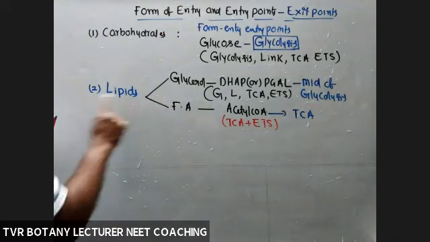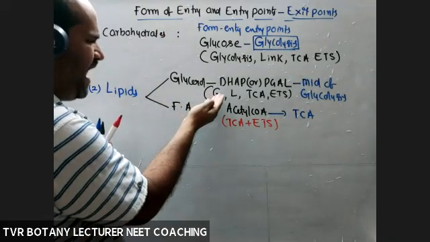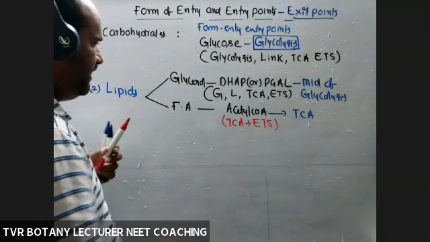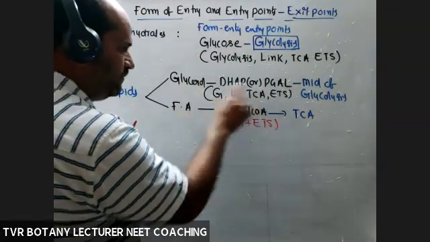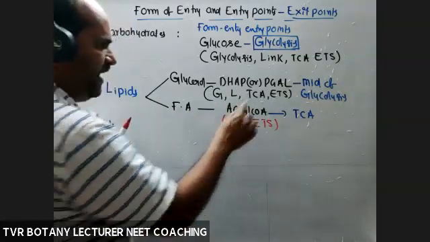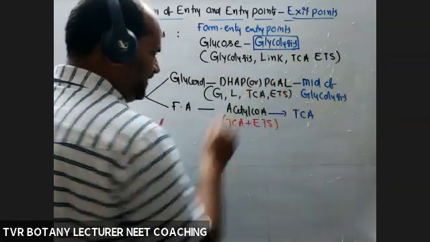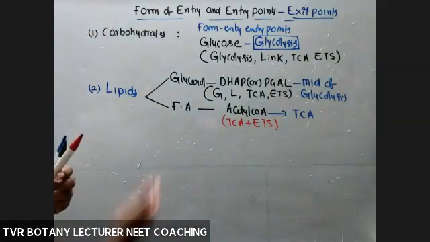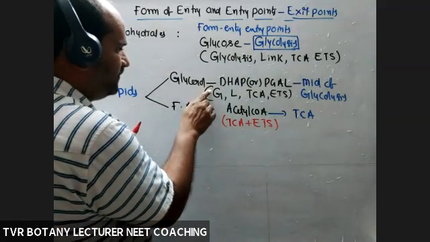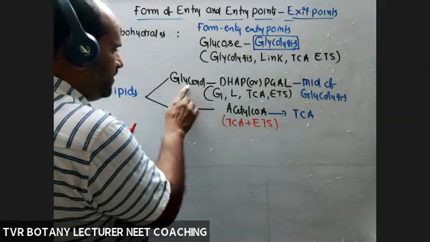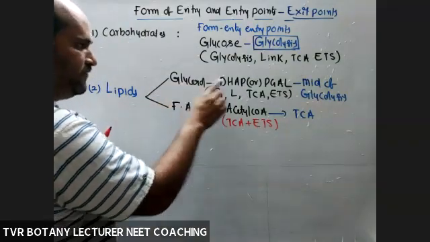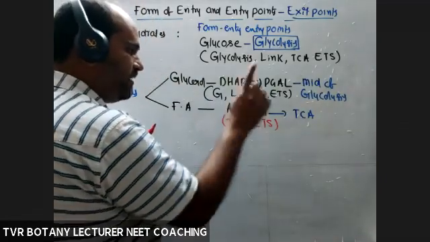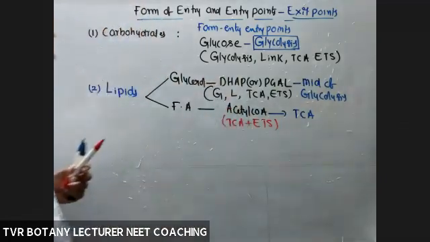For overall lipids, if it is glycerol, link reaction, TCA cycle and ETS are 100% required, but only half of glycolysis is enough. So half of the glycolytic reactions are bypassed by lipid if it enters in the form of DHAP. If it is in the form of acetyl coenzyme A, it goes directly into the TCA cycle, bypassing glycolysis and link reaction.